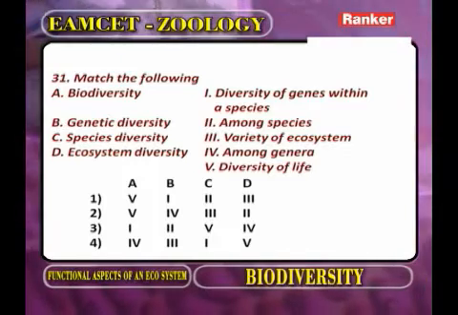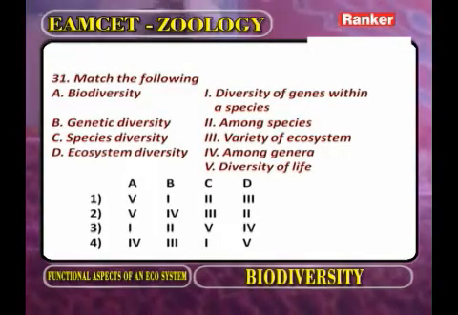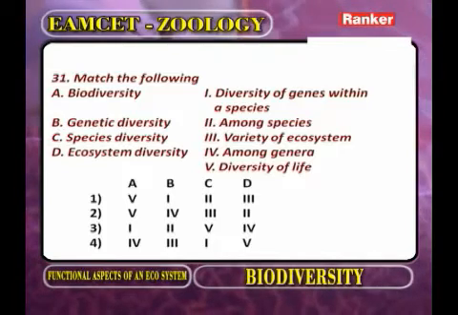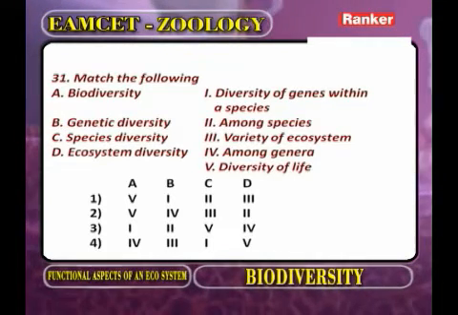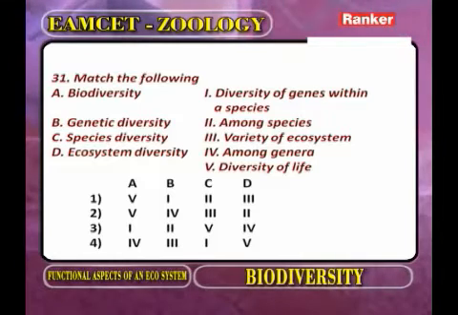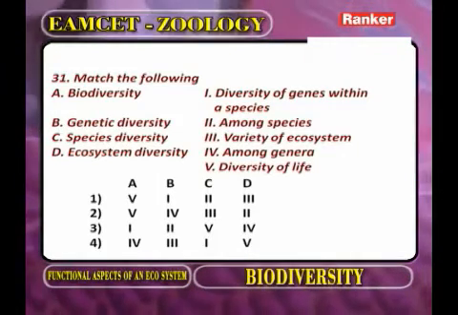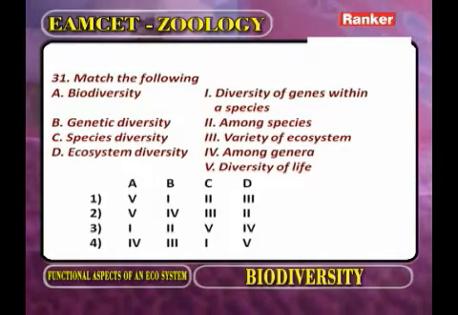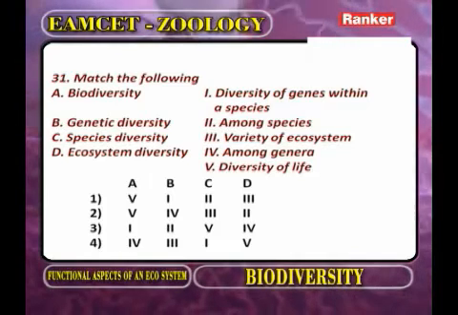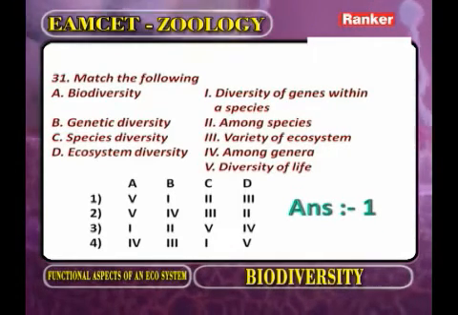Biodiversity is concerned with diversity of life. Genetic diversity, that is diversity of the genes within a species. What is meant by species diversity? Diversity among species. What is meant by ecosystem diversity? That is variety of ecosystems. Based on this information, what is the answer for this question? The first one. Now we go for the next question.